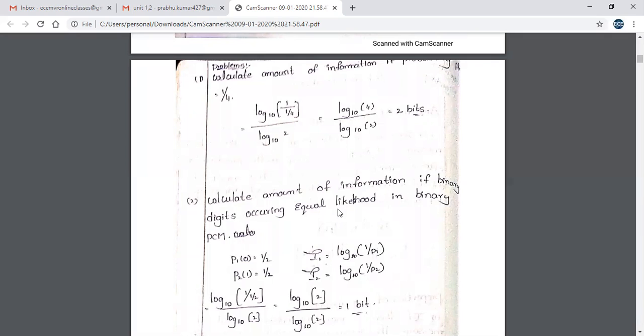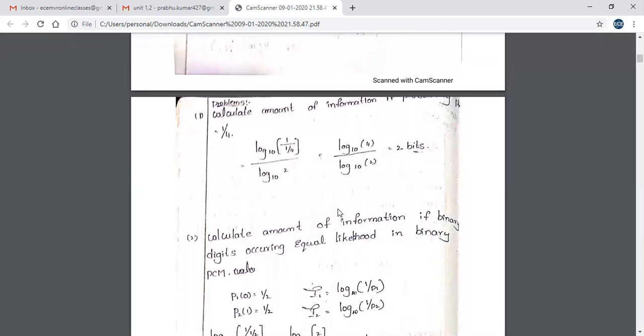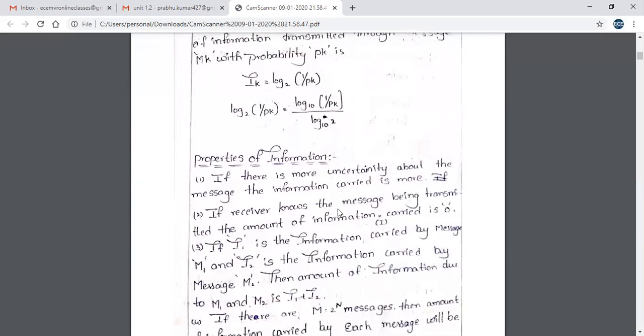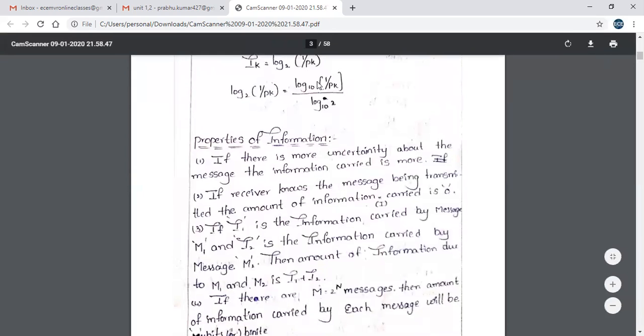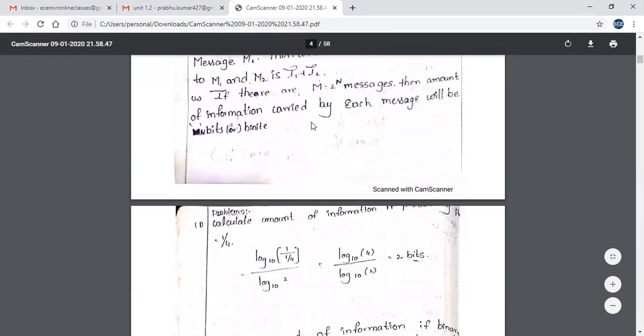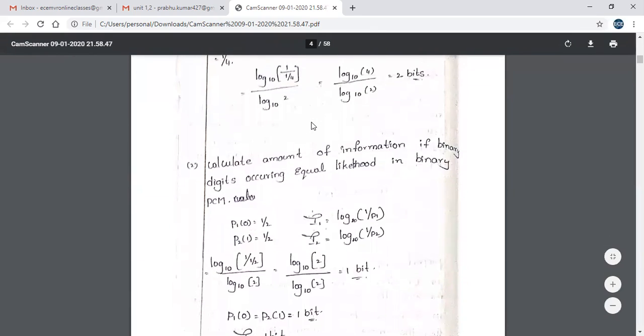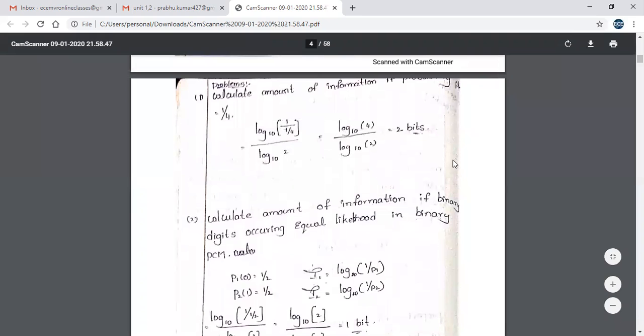Calculate the amount of information, with Pk equal to 1 by 4. You have to substitute in the last formula: log 10 (1 by Pk) by log 2 base 10. If you substitute Pk, the value is 2 bits.